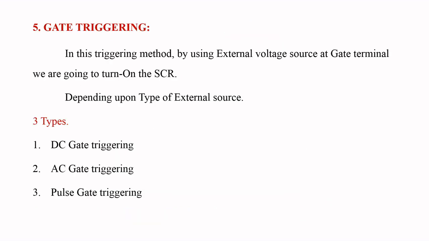Coming to the fifth method, that is gate triggering. In this method, by using some external voltage at the gate terminal, we are going to turn on the SCR. Gate triggering is nothing but using an external voltage source at the gate terminal to turn on the SCR. Depending upon the type of the external source, the gate triggering method is classified into three types.